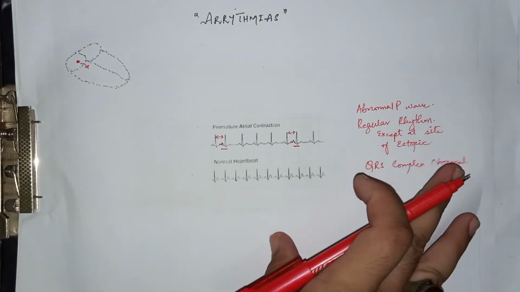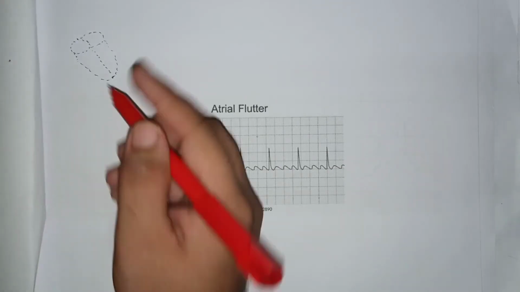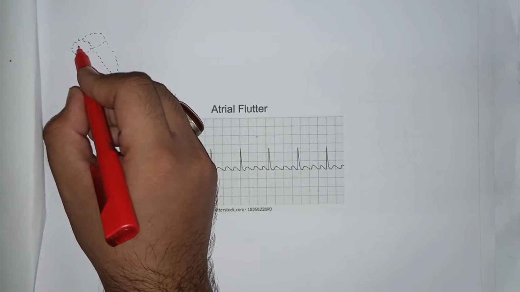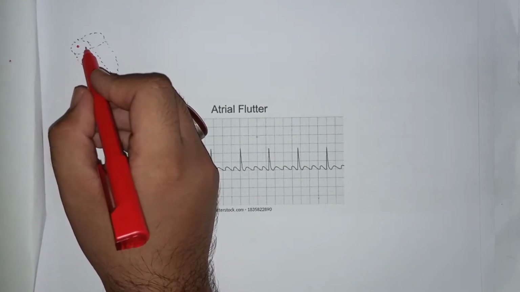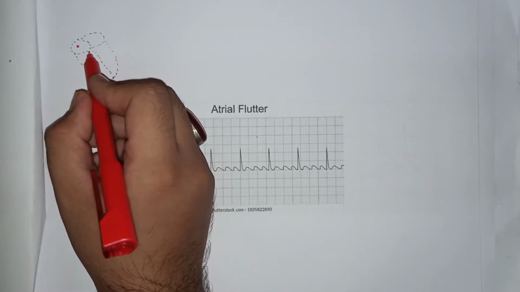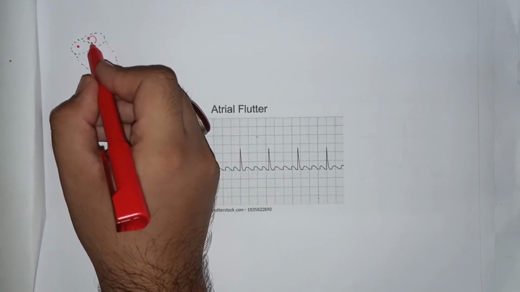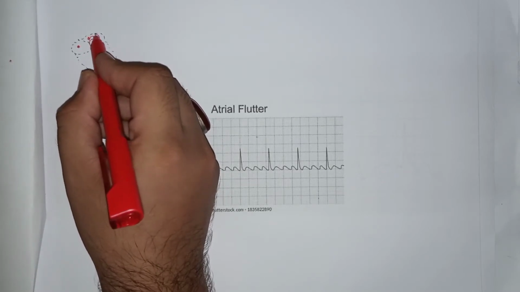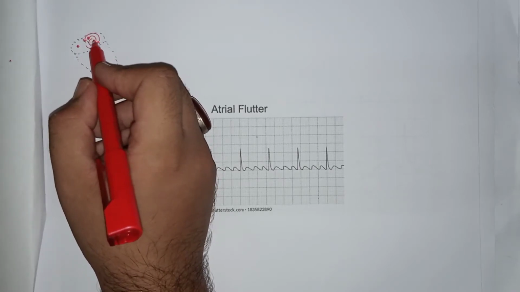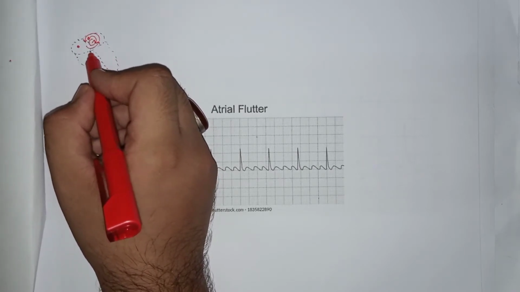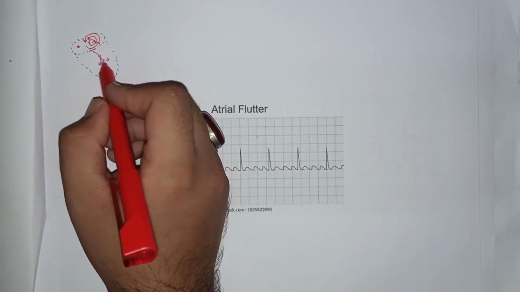Now come to the second disorder, that is atrial flutter. In atrial flutter, a single irritable focus is present within the atrium and causes contraction of the atria multiple times before the waves reach the ventricle. There is a circus pattern, and after multiple contractions of the atria, there is an AV nodal delay, and then some electrical activity comes into the ventricle.